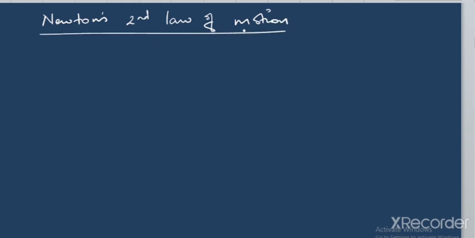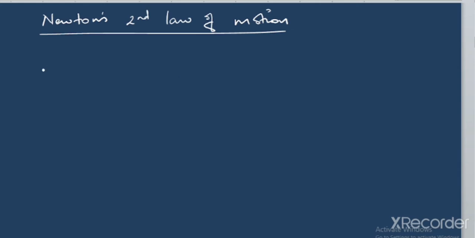So we are going to discuss Newton's second law of motion. But before discussing it, we will see how force and momentum are linked, or related to each other.